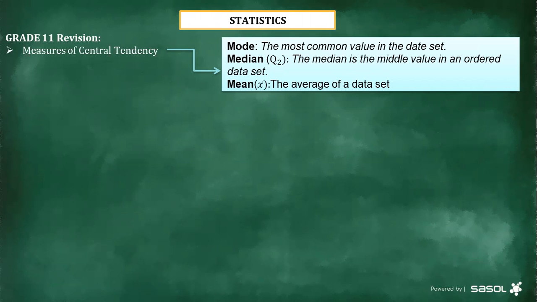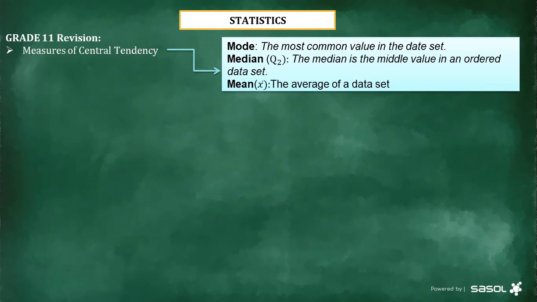We then move to the median, which we normally call Q2. The median is the middle value in an ordered data set. The order is very, very important. Before you can determine the median, the order is very important.